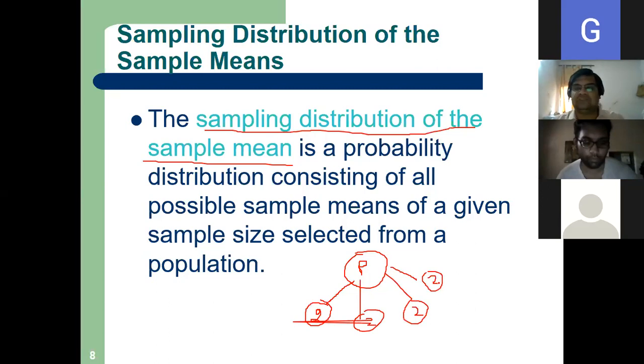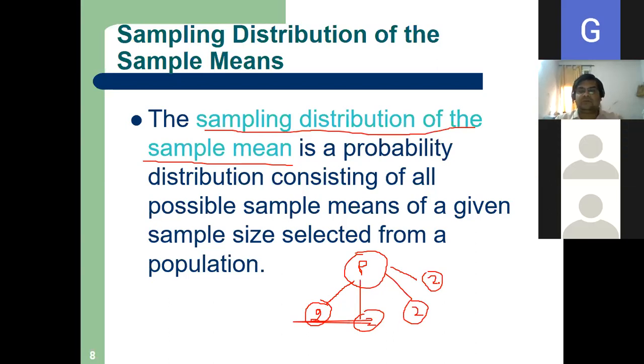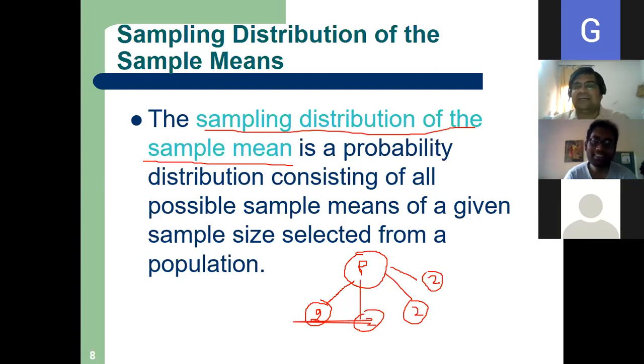Suppose from these 60 students, how many samples can I take? It depends on the sample size.